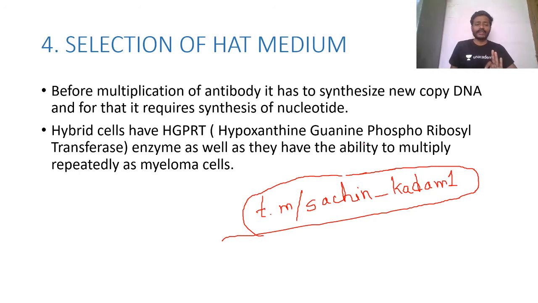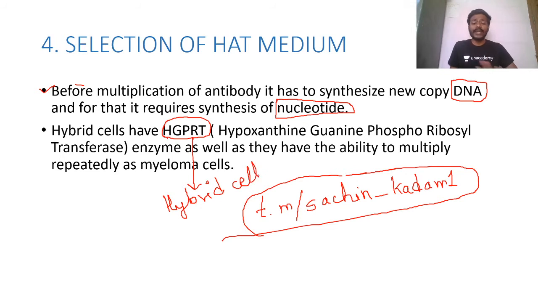Don't go into technicalities. The first point here says that before multiplication of antibody, these cells need to copy DNA, because this is a hybrid cell, so it should have its own DNA. This cell needs to multiply and make DNA, and for DNA formation we need nucleotides, and these nucleotides are provided by the HGPRT enzyme, hypoxanthine guanine phosphoribosyl transferase. So this enzyme is secreted only by hybrid cells. That's why we use hybrid cells.